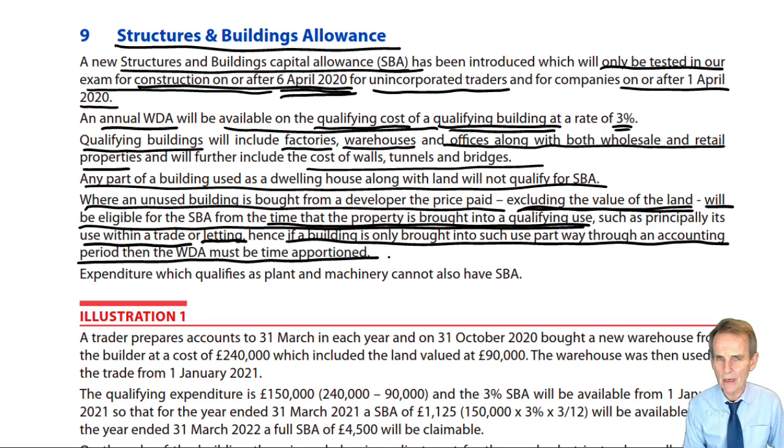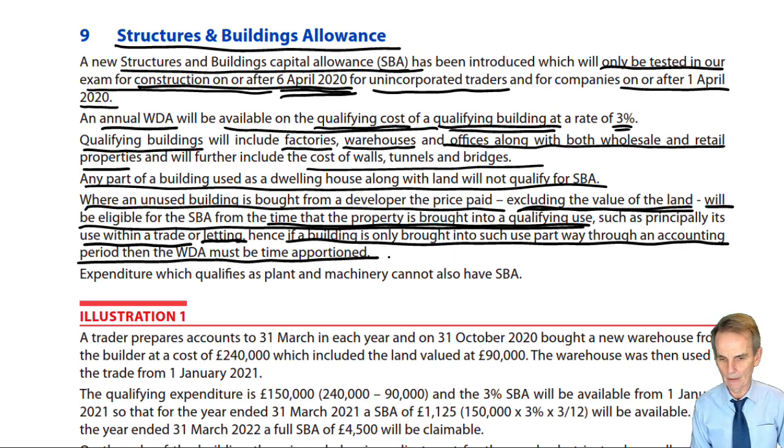Now, this is very different to what we saw in the context of plant and machinery, where the date within an accounting period that we happen to buy an item of plant and machinery was never a factor in determining the amount of allowance that would be available.